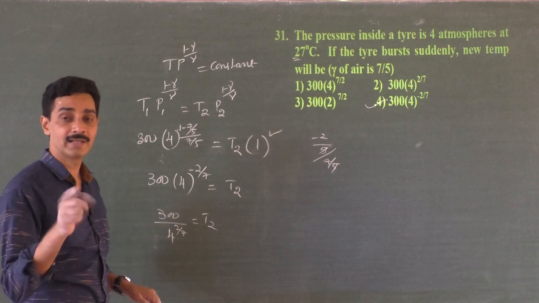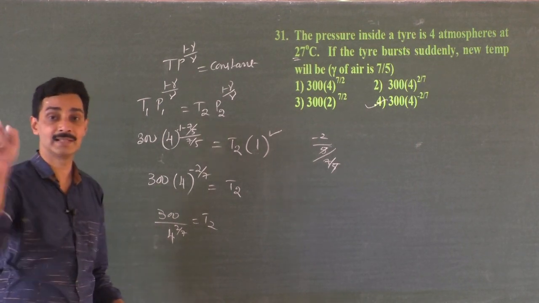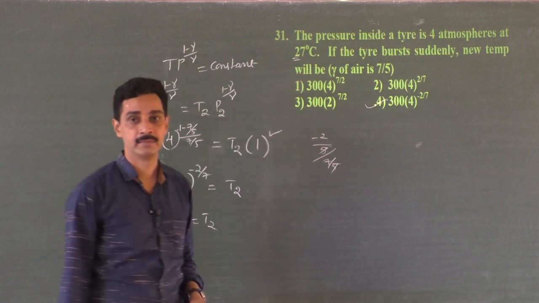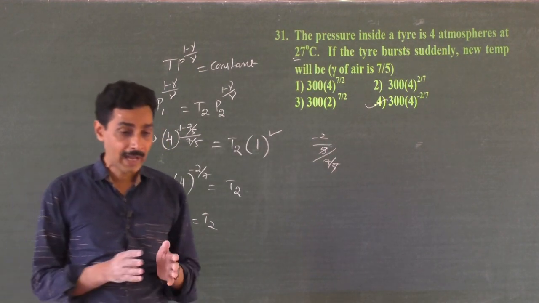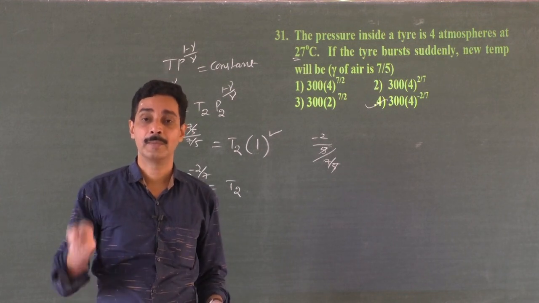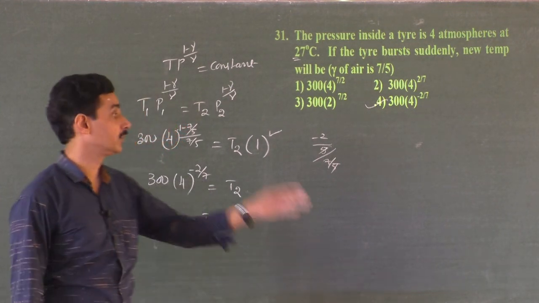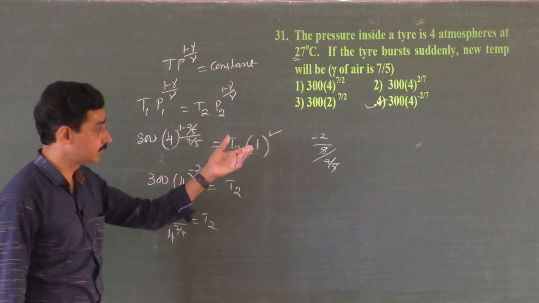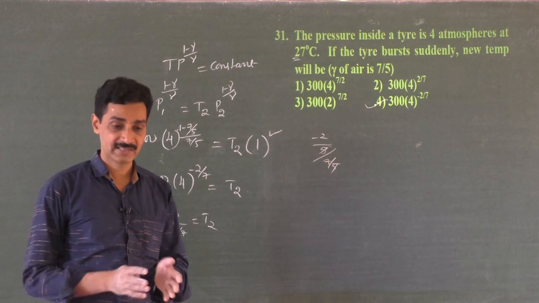What do you mean by answer lesser than 300? New temperature is lesser than the initial temperature, 27. That means when the air gets suddenly expanded, adiabatic expansion, its temperature falls. That is what you have to conclude here. Answer may be this one. Its temperature falls when it suddenly expands.